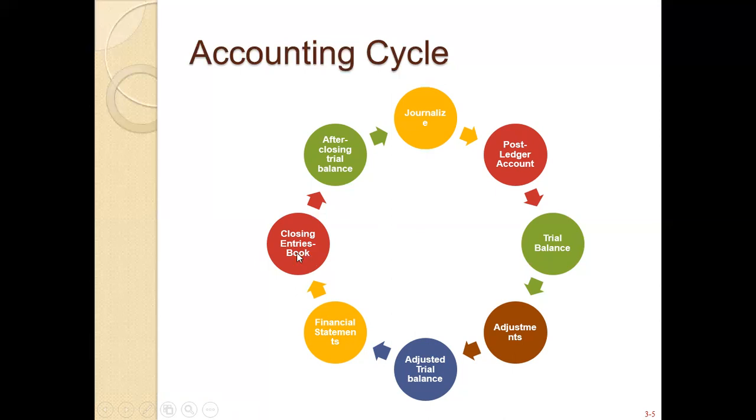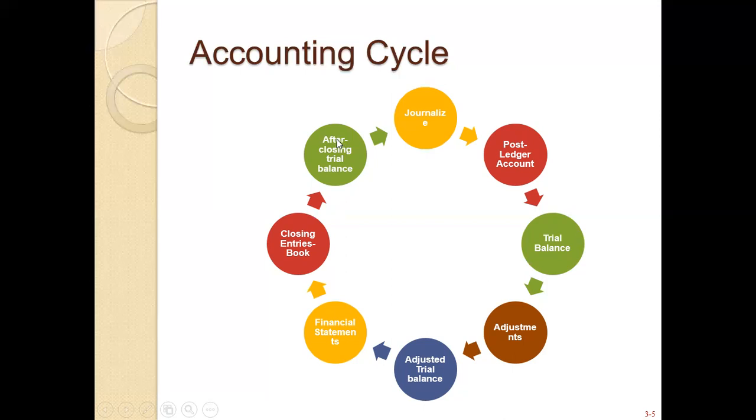We have some accounts that we use for a maximum of one accounting period. After that, when we shift to another fiscal year, another accounting period, these accounts will not be useful for us, so we will close these accounts. After that comes the closing trial balance.